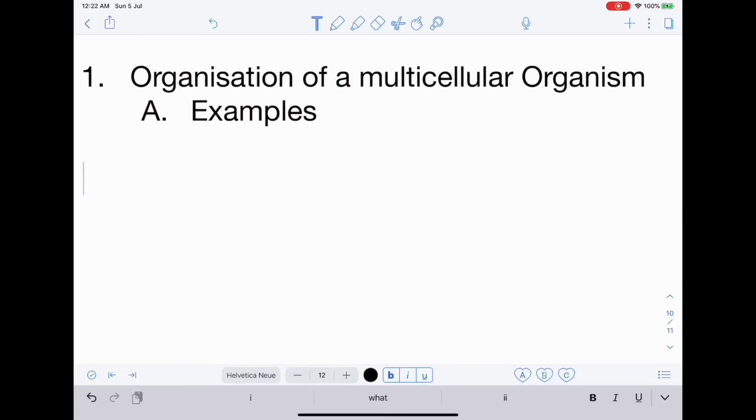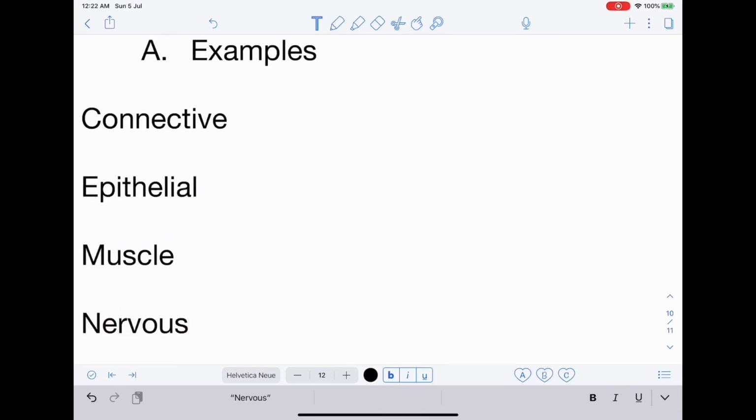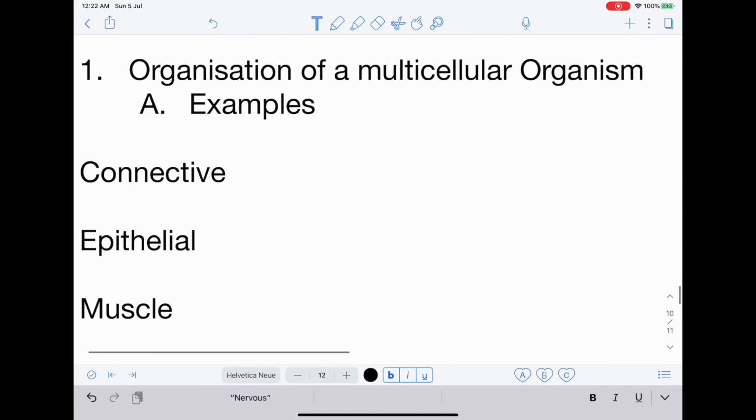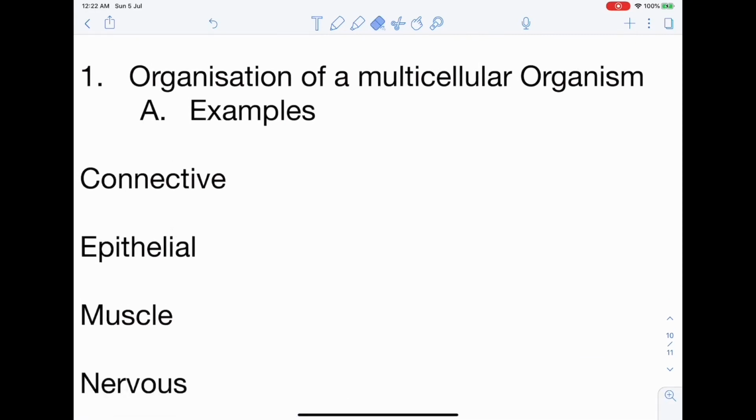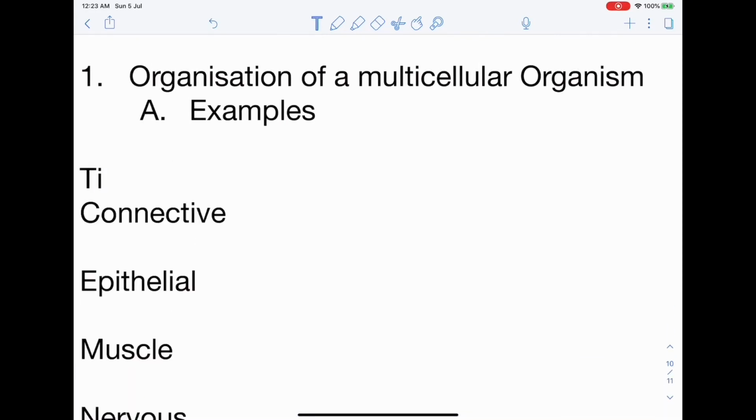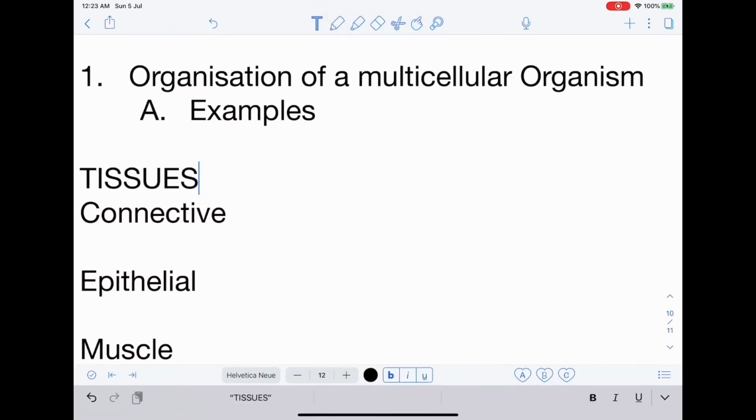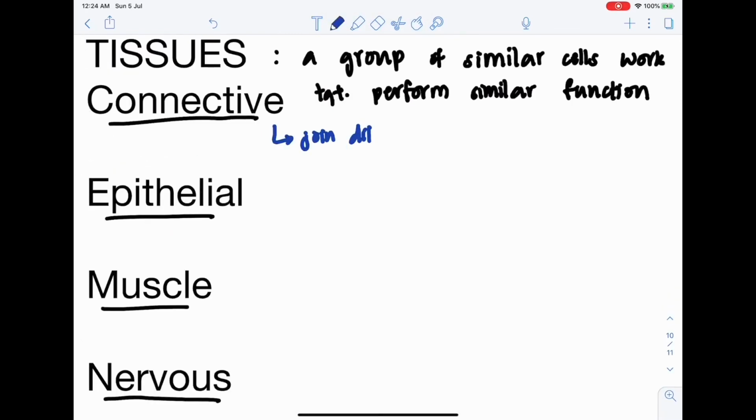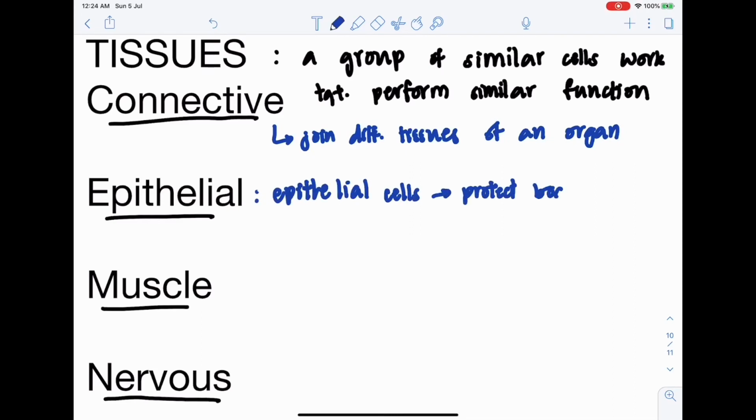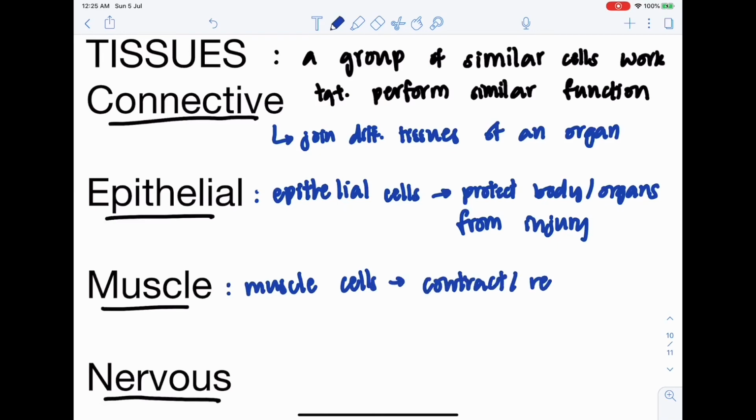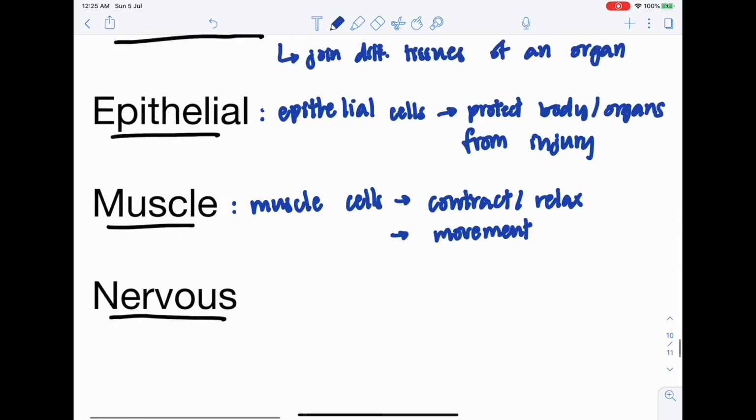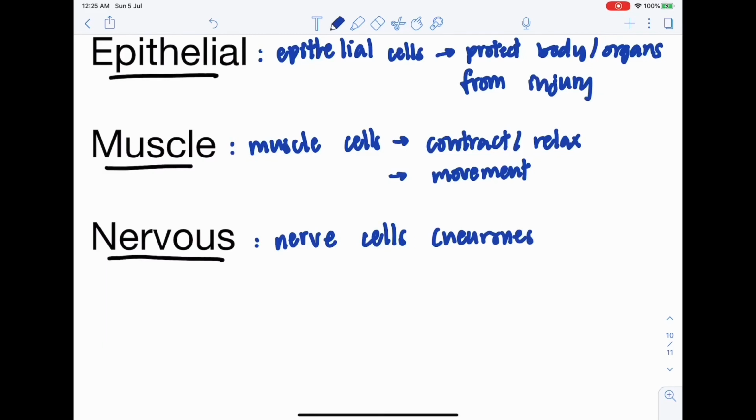Firstly, tissues. A group of similar cells working together to perform a specific function is called a tissue. There are 4 types of tissues. Connective tissues function to join the different tissues of an organ together. Epithelium tissue consists of epithelial cells working together to protect the body and organs from injury. Muscle tissues consist of muscle cells contracting and relaxing to bring about movement, and nervous tissues consist of nerve cells, neurons, working together to coordinate and respond to changes to stimuli.